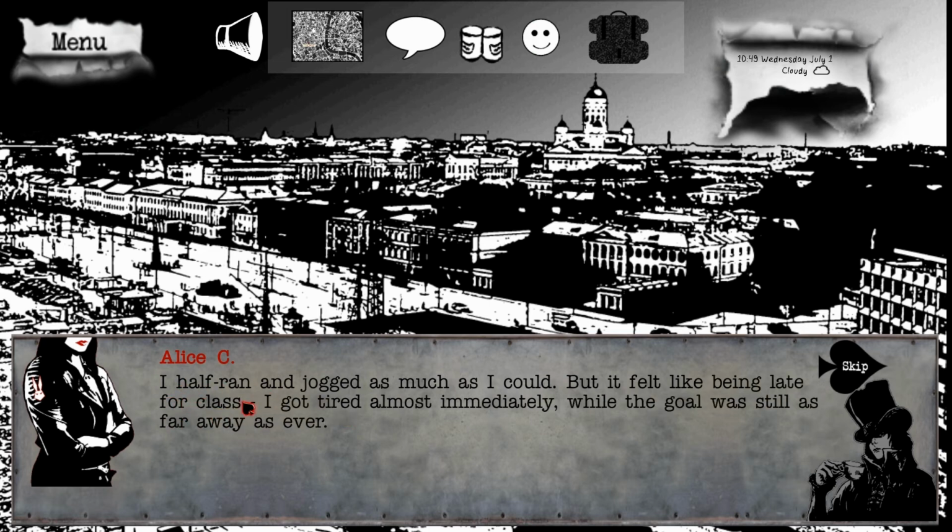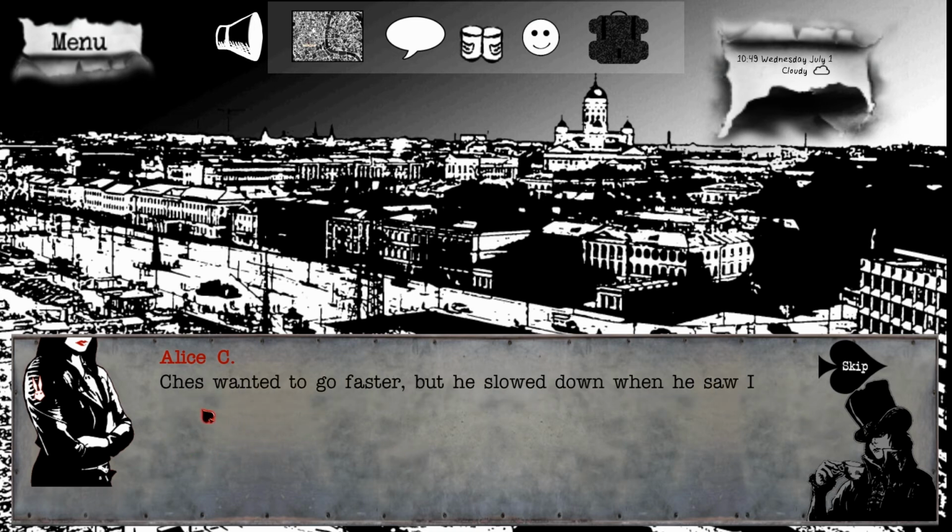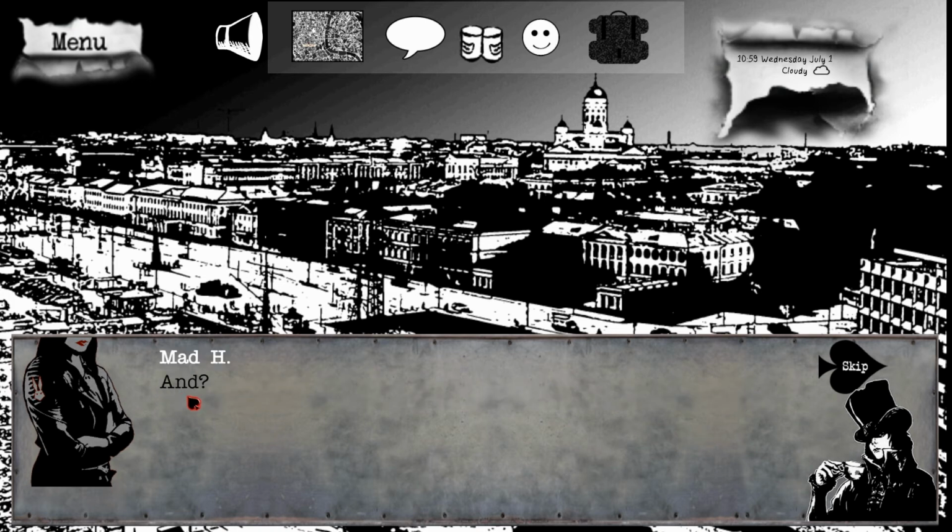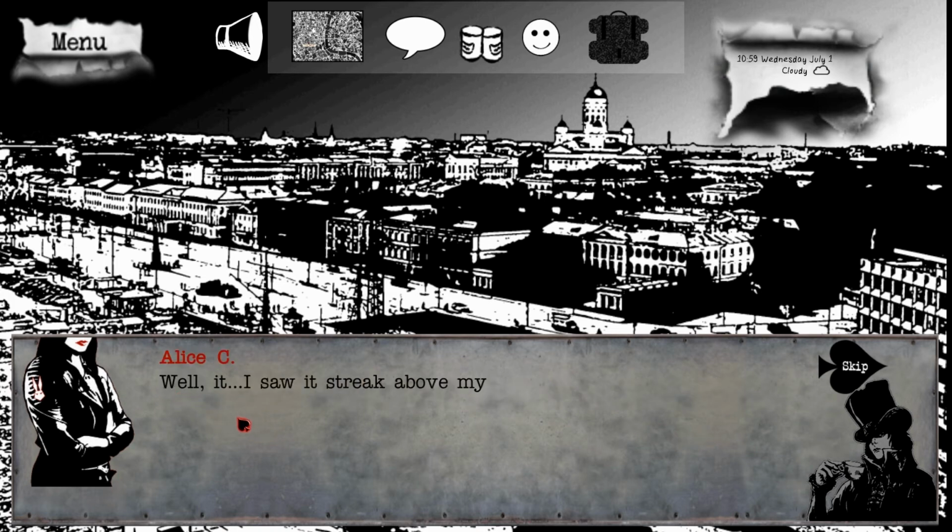I half ran and jogged as much as I could, but it felt like being late for class. I got tired almost immediately while the goal was still as far away as ever. He just wanted to go faster, but slowed down when he saw I was struggling. The worried look on his face went nowhere though. And well, I saw the streaks above my head trailing a white cloud.